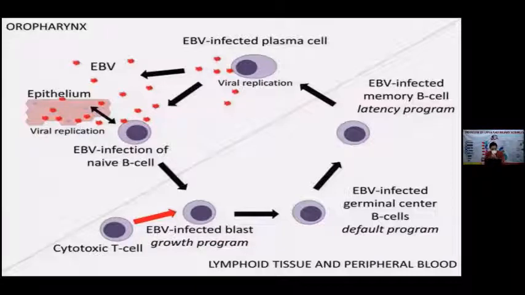To continue this cycle. So this is the site where the primary infection takes place, and these are the 3 sites with latency programs in which the virus continues to remain asymptomatically for life. Whenever immunosuppression or any other incident occurs, the virus reactivates, and this causes the PTLD, especially in the growth or blast program of this cell.